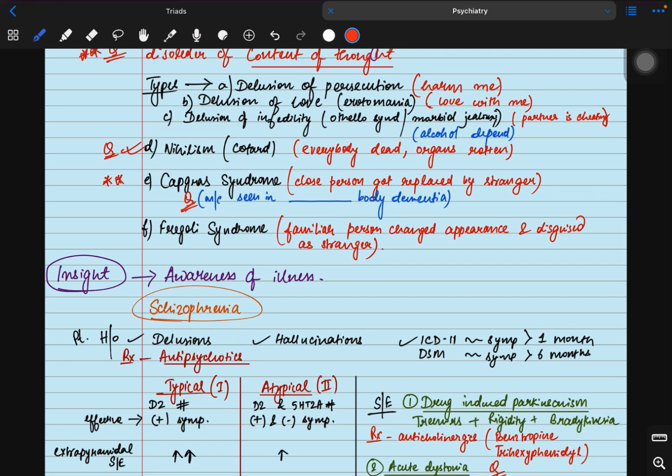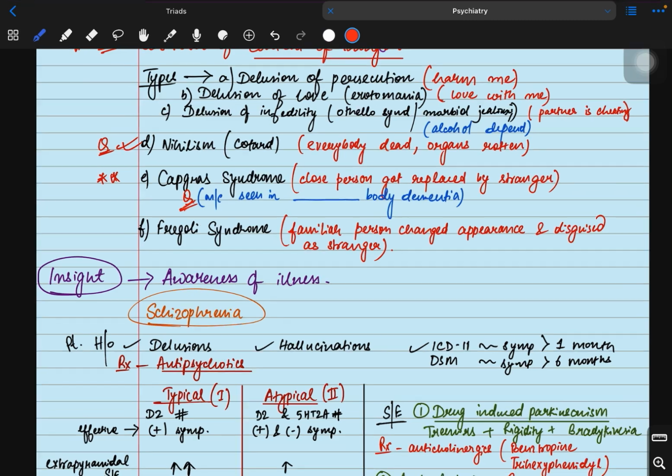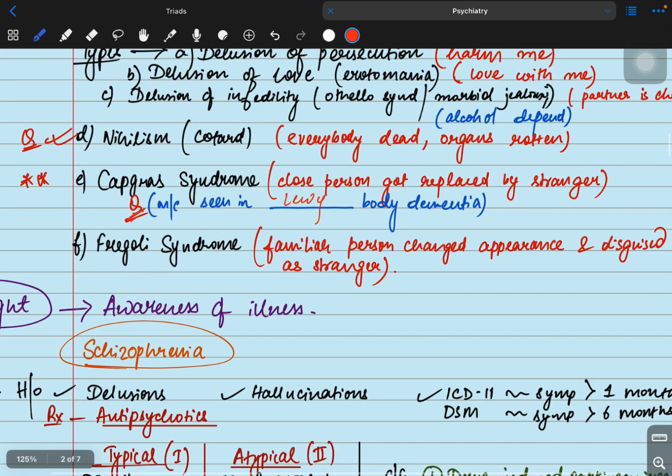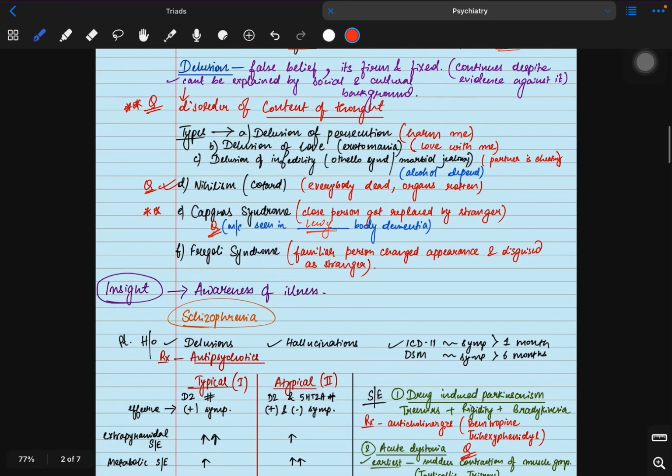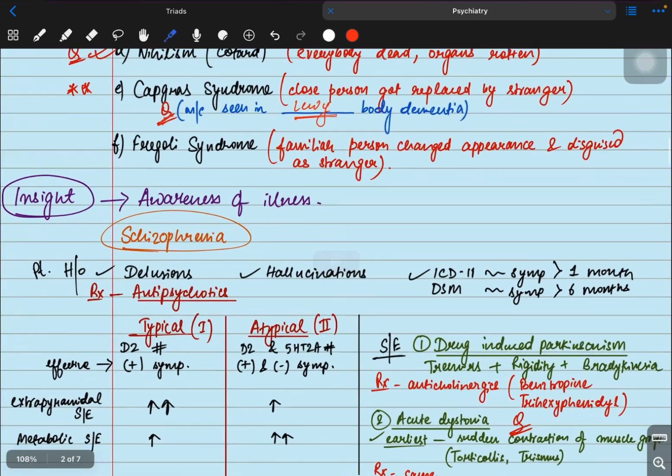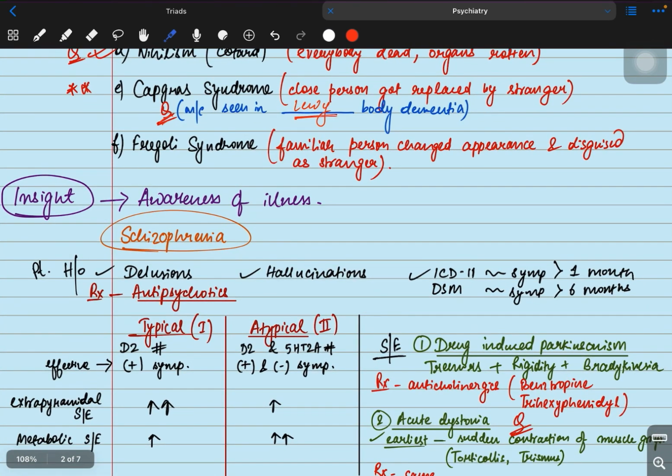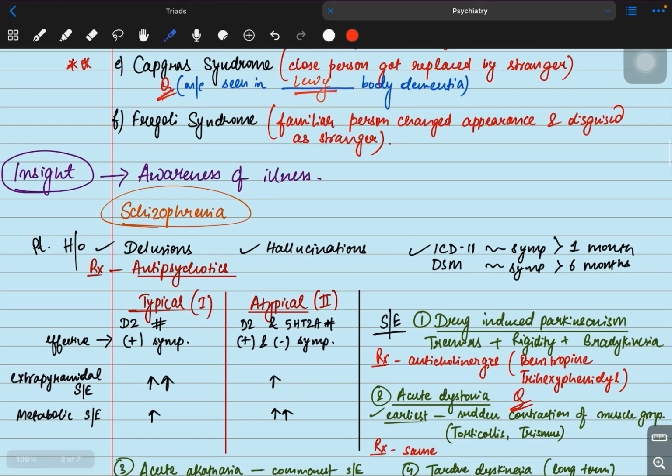This can again be a question. Capgras syndrome is most commonly seen in Lewy body dementia. Now coming to Fregoli syndrome. Fregoli syndrome means a familiar person has changed their appearance and is disguised as a stranger. So that's the difference between Capgras and Fregoli syndrome.